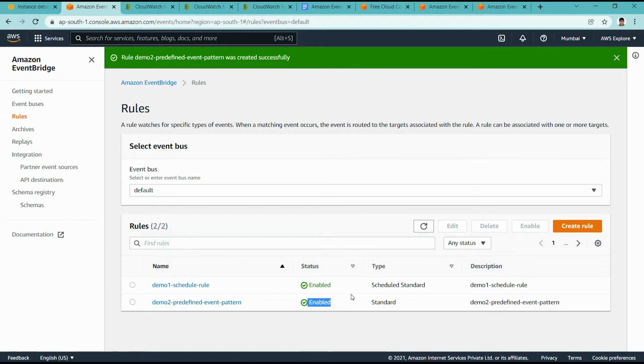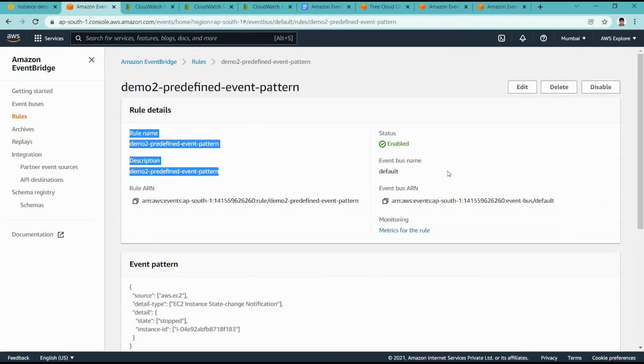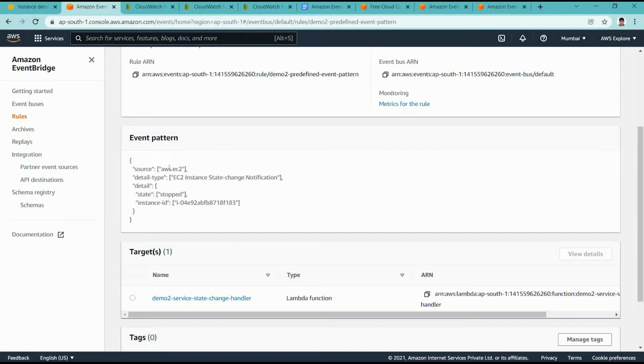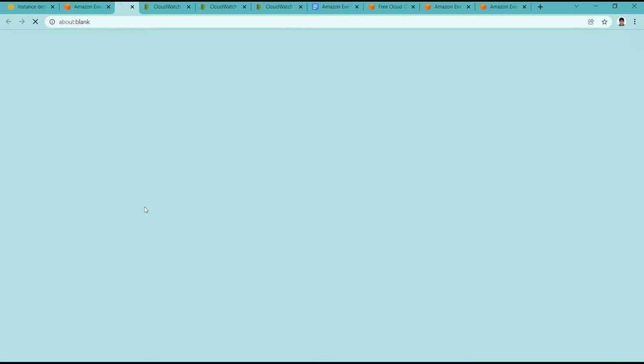Here we can see this type is scheduled standard, and this is standard. So this is a scheduled rule, and this is a predefined event pattern matching rule for demo 2. Here we used the existing default event bus. We defined a particular pattern, which we can call a predefined pattern for AWS EC2 services. So whenever the source is EC2 services and the state changes from any other state to stop, it will auto call this target Lambda function which we created.